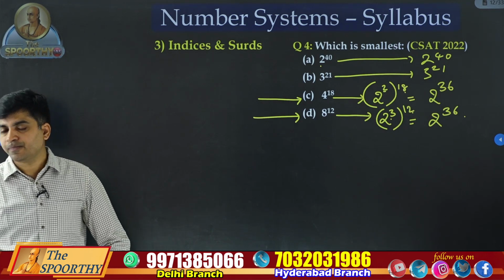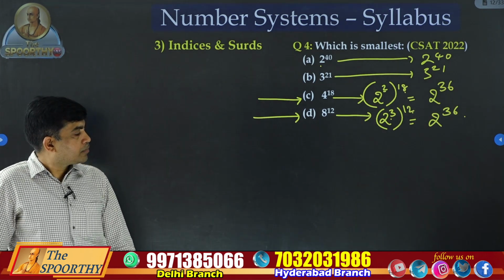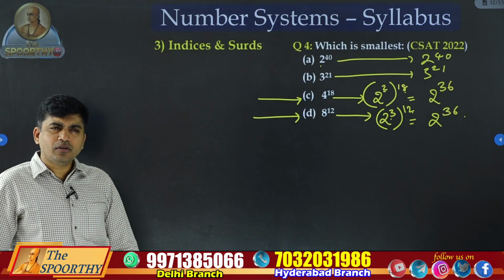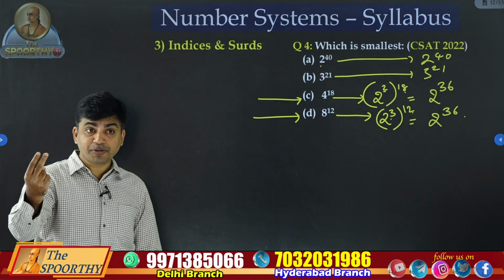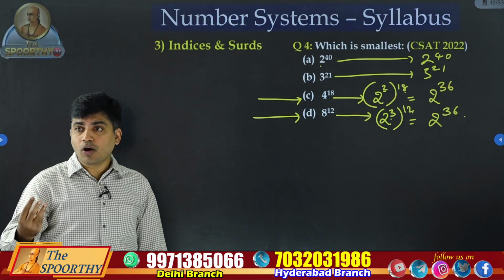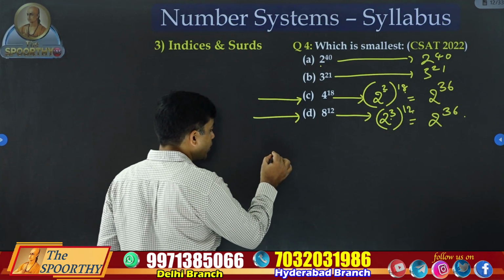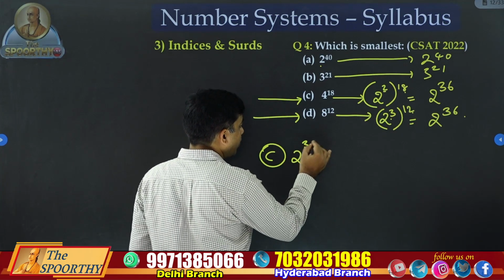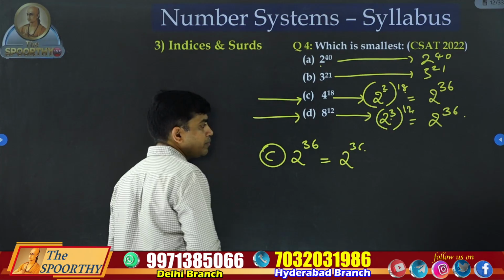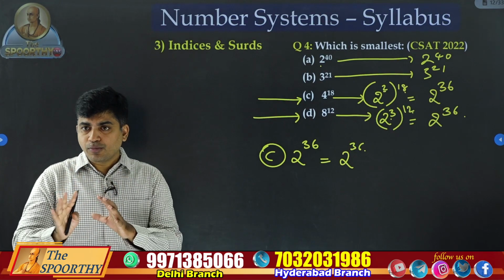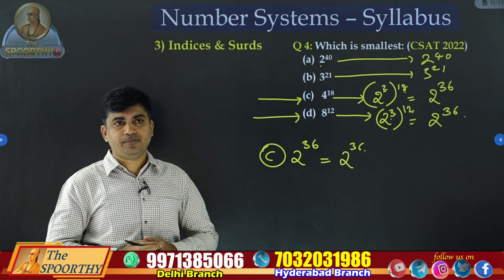What is next? Now onwards only sense matters. They have given the same number in option C and in option D. Both are the same, right? Option C is 2 power 36, option D is also 2 power 36. Just assume the answer is 2 power 36 in this question.